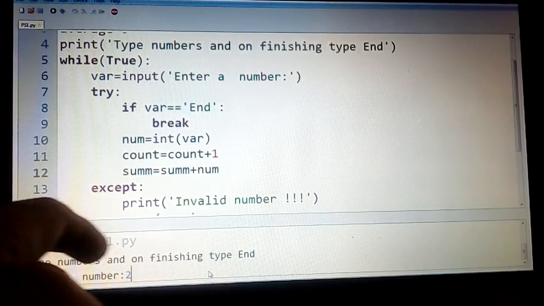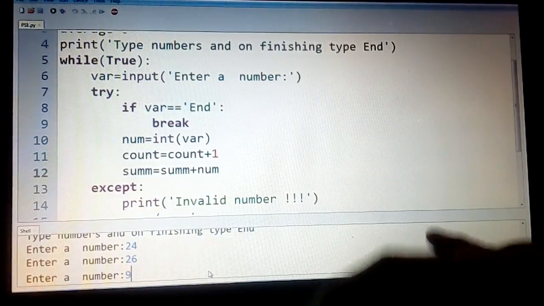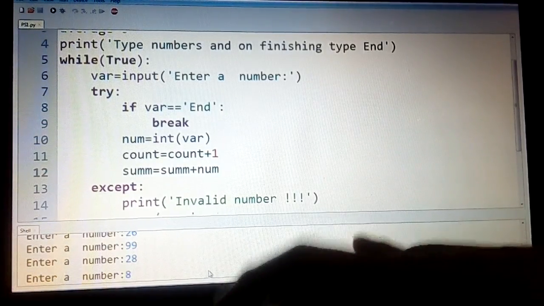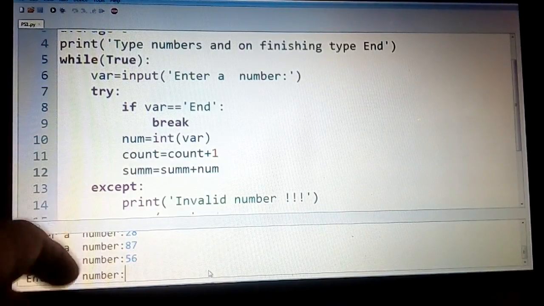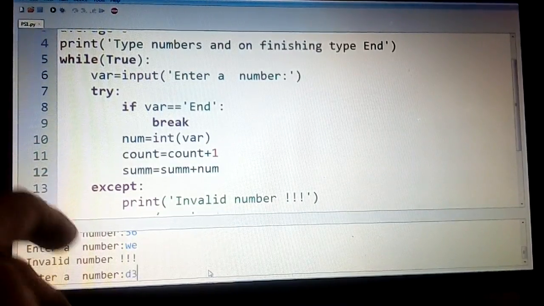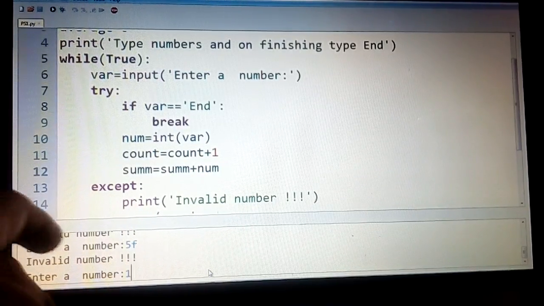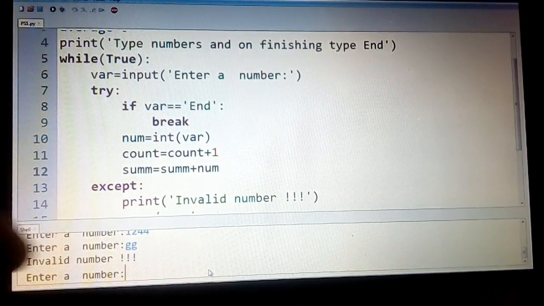Now it is asking you to enter the number, let us say 24, fine, 26, 99 and 28, 87, 456, and let us enter something wrong there, so invalid number, or D3 or 5F is invalid number, and go on typing. So everything is fine.